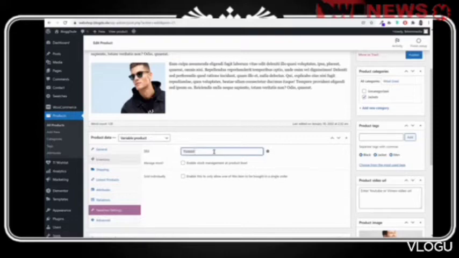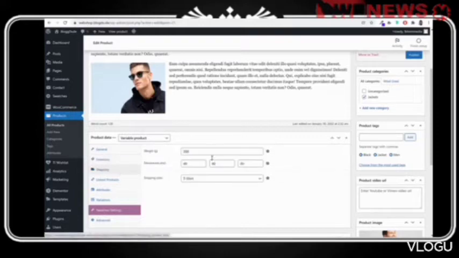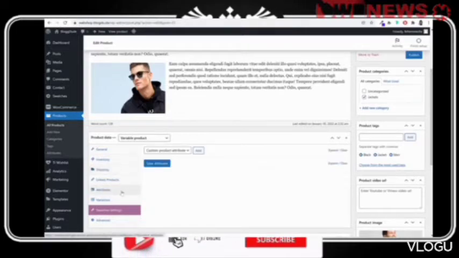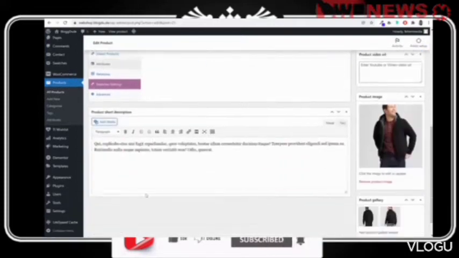Inventory, we can change this thing 002. Shipping, you can change the details if you want, shipping class and all. Now the main difference over here is this attributes option. Okay, before we go and see the attributes option, let's see all the other things.